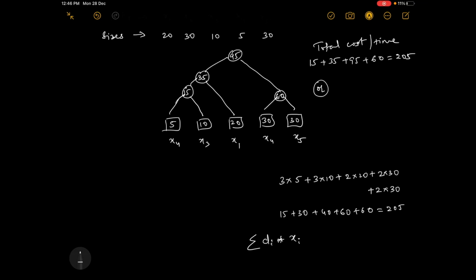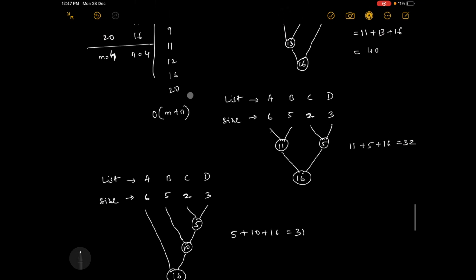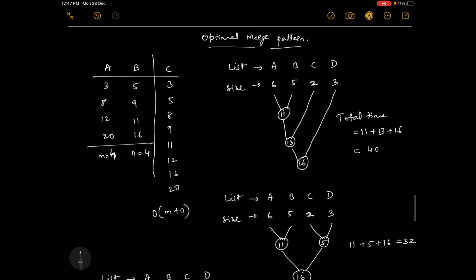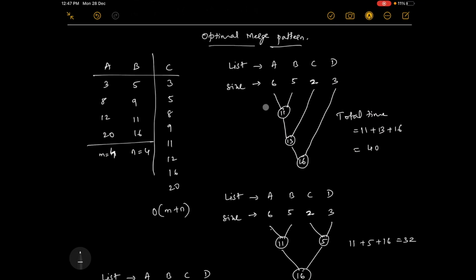It is a compression technique. That is, to reduce the size of data. If you want to reduce the size of data or size of a message, you compress it. So in that problem you use this optimal merge pattern.